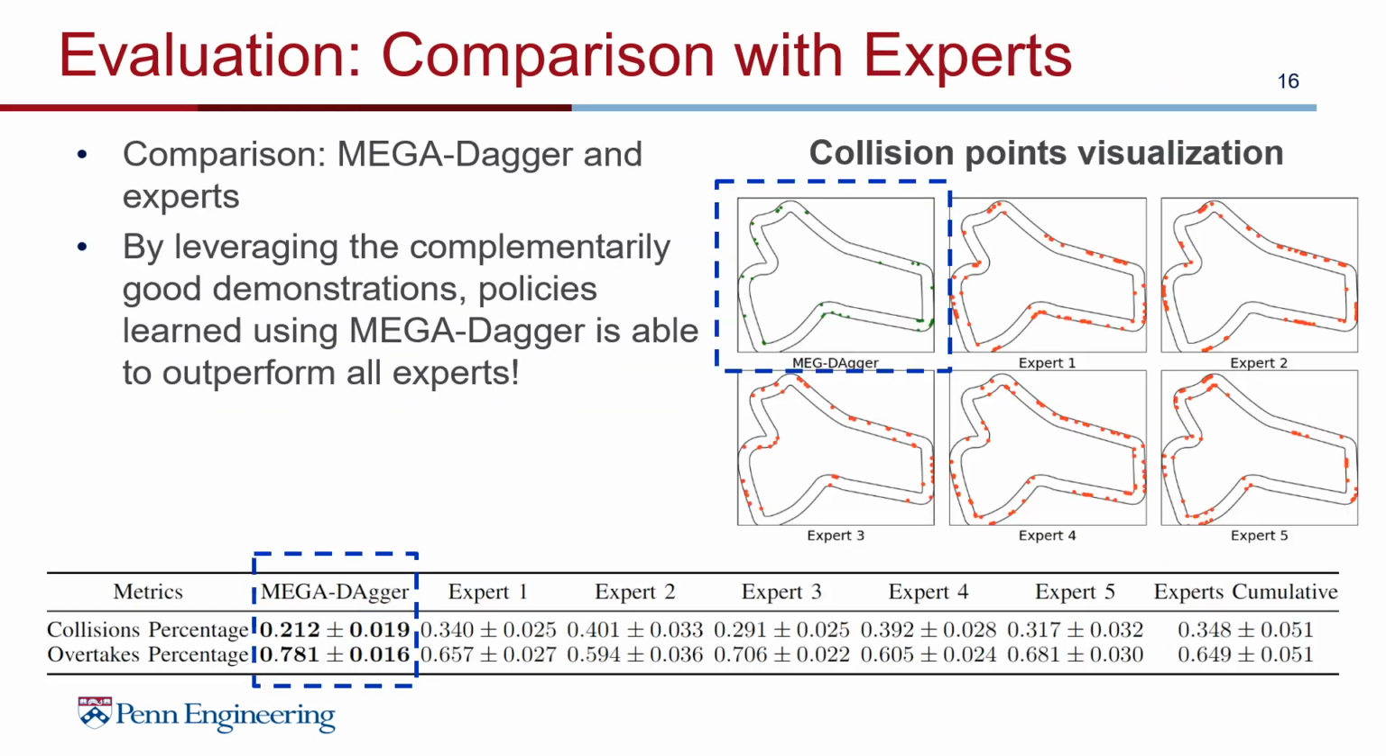We also evaluate and compare the policies learned using MEGA-DAgger with the expert. As the table and graph indicate, the learned policy is able to outperform all experts by leveraging the complementary good demonstrations. As the collision plot visualization indicates, the collisions from different experts form a complementary distribution. By using the data filter and conflict resolution function, we can aggregate good demonstrations from all experts together and ultimately learn a policy that is able to outperform all imperfect experts.